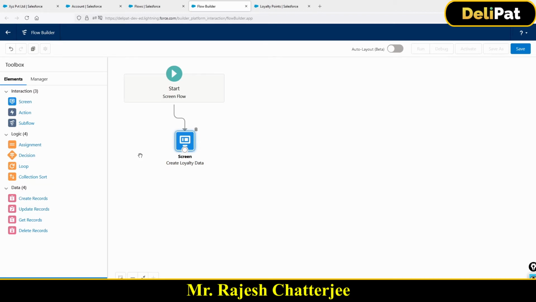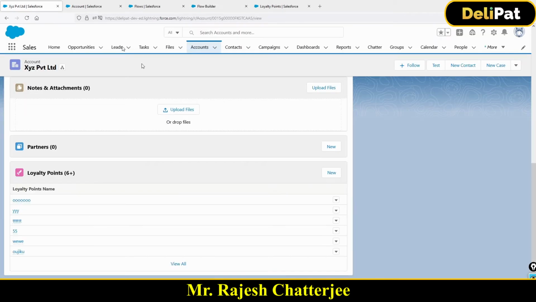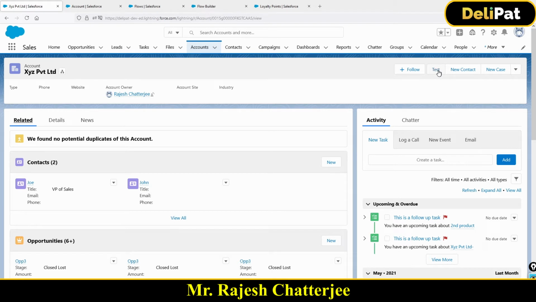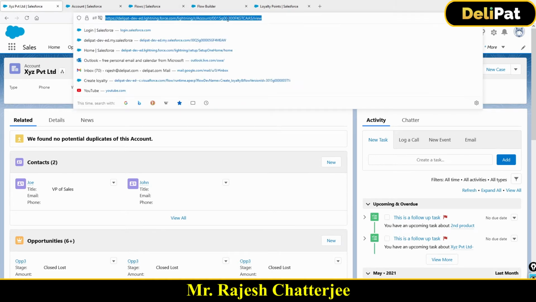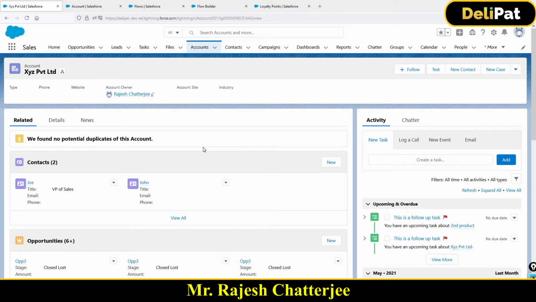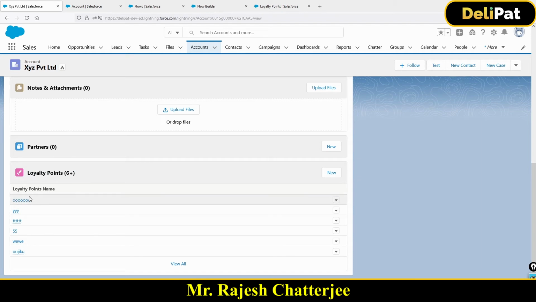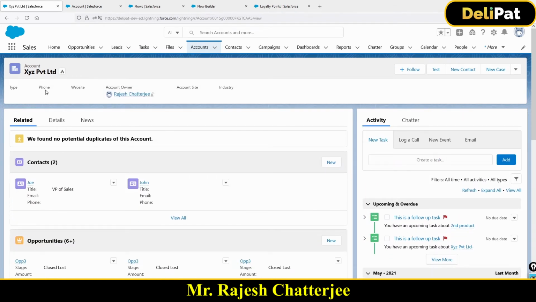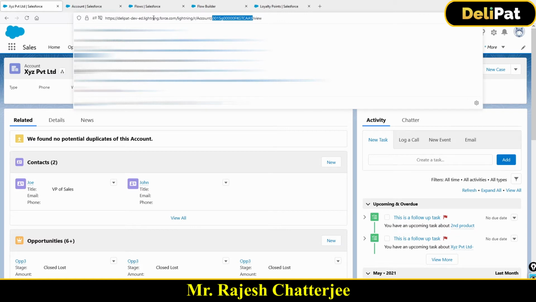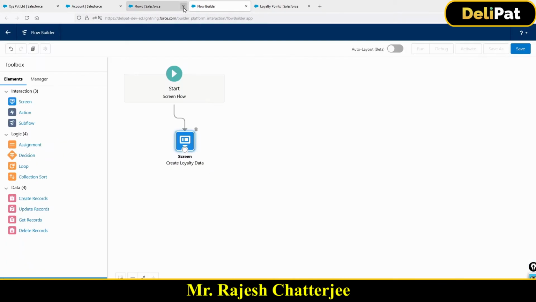Here I'm going to show you one small thing. This is very important. The problem statement is this. We know the entire requirement right now. How can I get the ID of this account? Because when you create a new loyalty program, you have to map that loyalty points data under the same account, right? So you need the account ID. When you're creating this loyalty here, create records, you need the record ID, the account ID, so that you can map that the loyalty program I'm creating is going to be under this particular account. How do you get the ID?